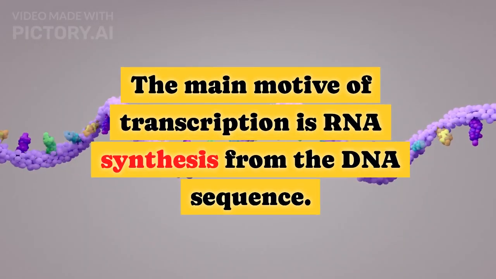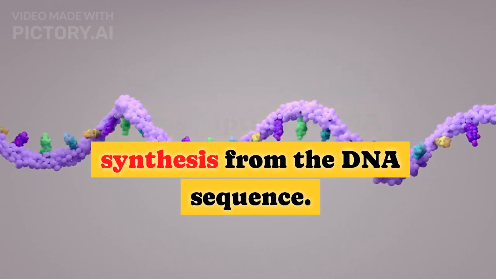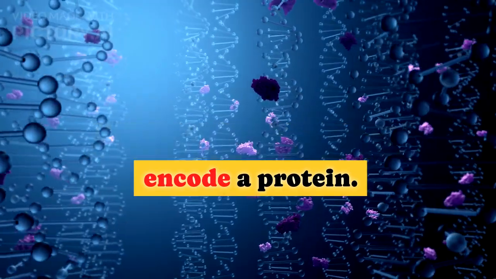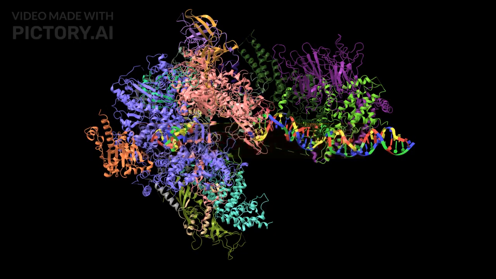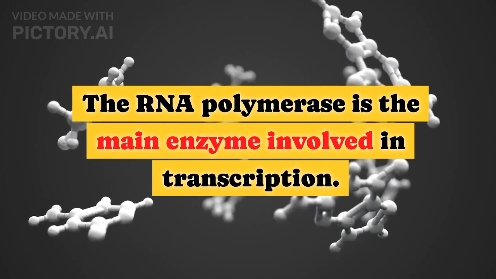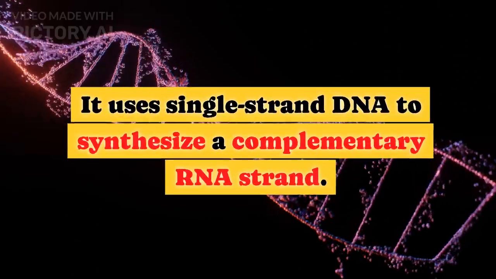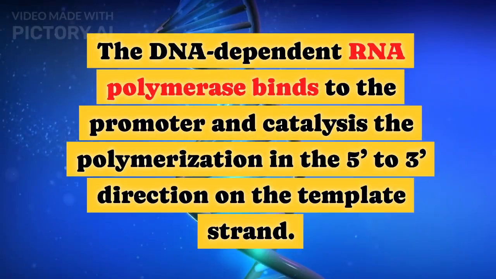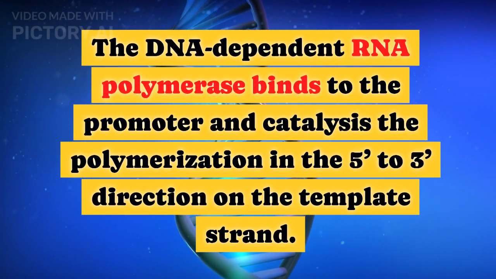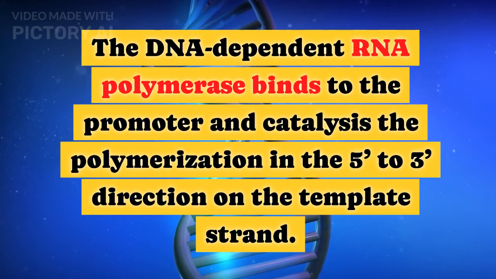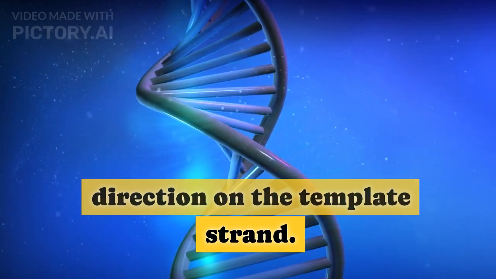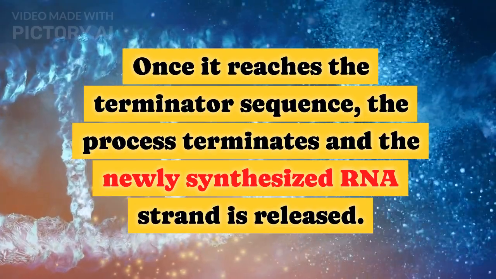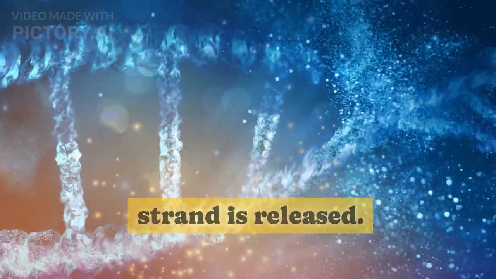The main motive of transcription is RNA synthesis from the DNA sequence. The RNA transcript carries the information used to encode a protein. RNA polymerase: The RNA polymerase is the main enzyme involved in transcription. It uses single-strand DNA to synthesize a complementary RNA strand. The DNA-dependent RNA polymerase binds to the promoter and catalyzes the polymerization in the 5' to 3' direction on the template strand. Once it reaches the terminator sequence, the process terminates and the newly synthesized RNA strand is released.